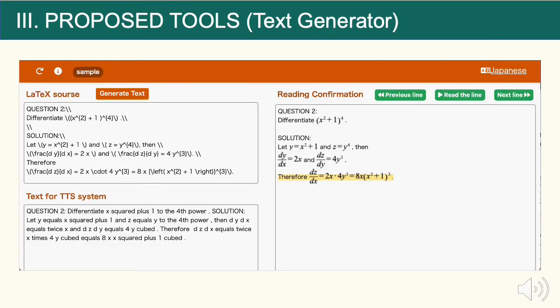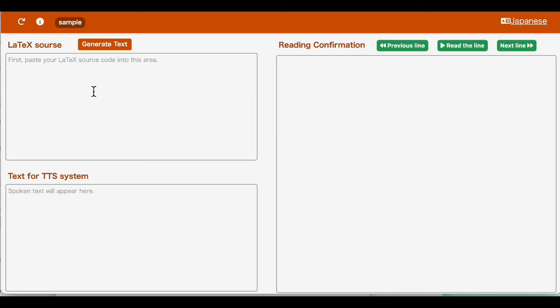The text generator enables users to create the speech text for TTS systems from LaTeX source including mathematical expressions. Furthermore, the generator allows teachers to create lecture videos using synthetic speech data from the speech text. This tool consists of the LaTeX source input unit on the upper left side, the speech text output unit on the lower left side, and the reading check area on the right side.